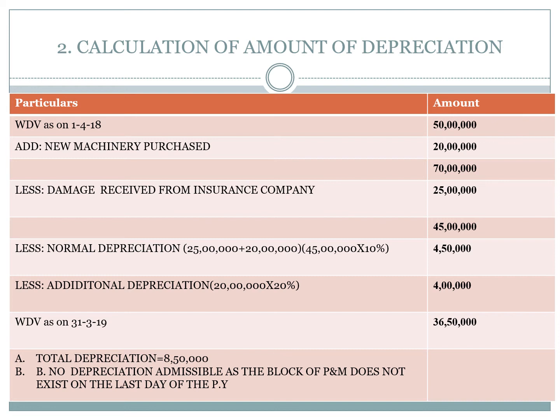Next, the second one: no depreciation is admissible, because the block of plant and machinery does not exist on the last day of the previous year. Depreciation will be calculated on the assets only if the asset exists on the last day of the previous year. If the asset does not exist on the last day of the previous year, no depreciation is allowed. That is why no depreciation is admissible for the second question. Okay, right. This is the solution to the problem.